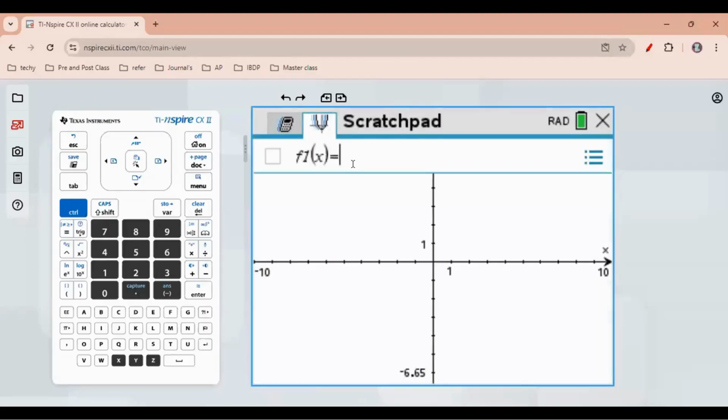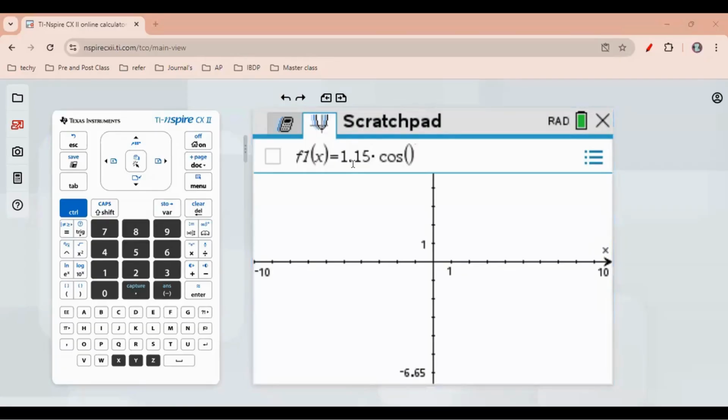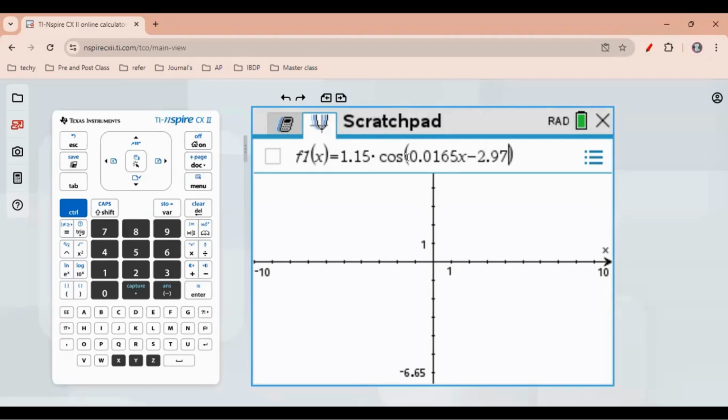Okay, go for a graph and give that big function without any mistakes. Cos 0.0165, just using t, you just change it as x here, minus 2.97, then out, minus 1.08 cos, if I'm not wrong, 0.0165x plus 0.413.